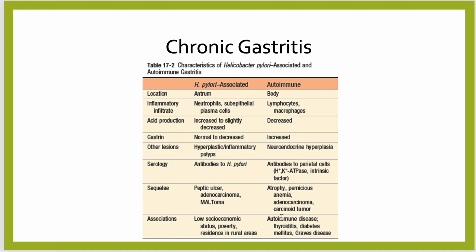The course of H. pylori gastritis is the result of the combination of gastroduodenal mucosal defense, inflammatory responses, and bacterial virulence factors.